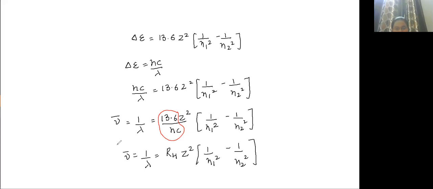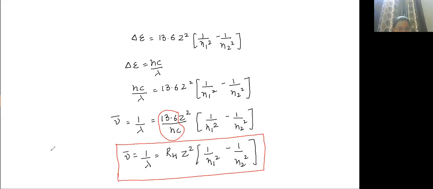So this is the formula to calculate the wavelength of the hydrogen spectrum. And the RH value is equal to 1.1 into 10 to the power 7 meter inverse. Why meter inverse? Because the unit of 1 upon lambda is meter inverse. Z has no unit, N1 and N2 have no unit.